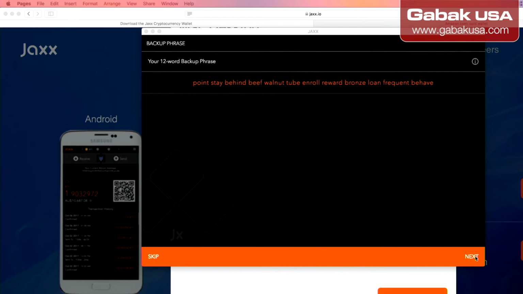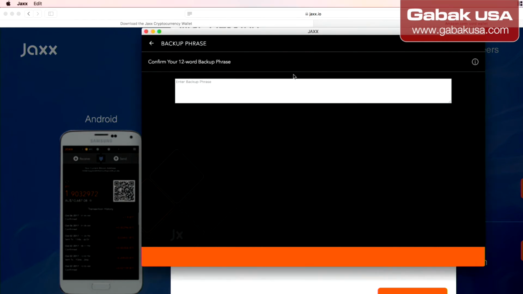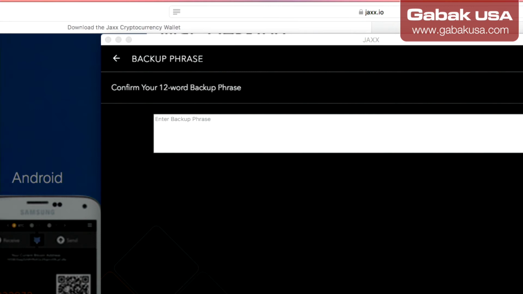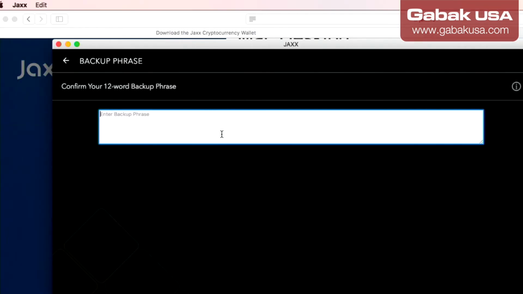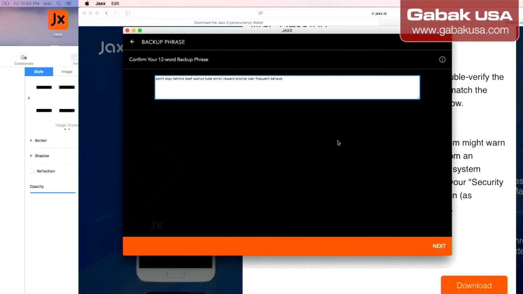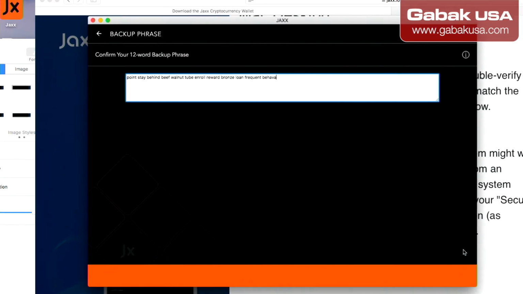In this case, we're going to click where it says next, and as you can see here, it says confirm your 12 words. That is very important, so now we're going to do that. If there is any mistake, it will not work. Okay, now we just finished. Let's say I made a typo or put something extra. You see, if I change just the last letter of the last word, the next button will disappear. So let's replace it with the right word, and as you can see, next just appears.